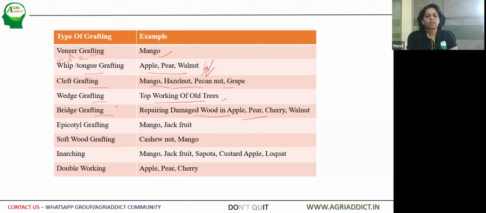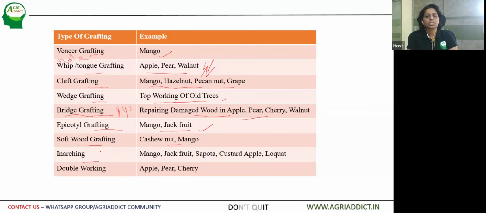So the bark is removed, and then the scion varieties are inserted in bridge grafting. Then apical grafting, I have been telling you, mango and jackfruit; these are the commercial methods of propagation for these fruits. Then softwood grafting is also followed in the case of cashew nut and mango.